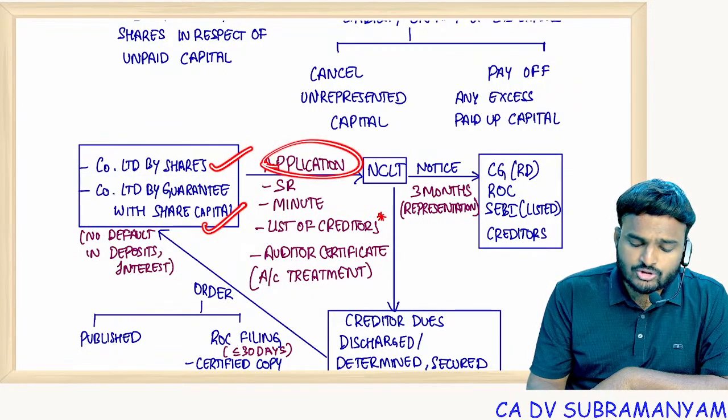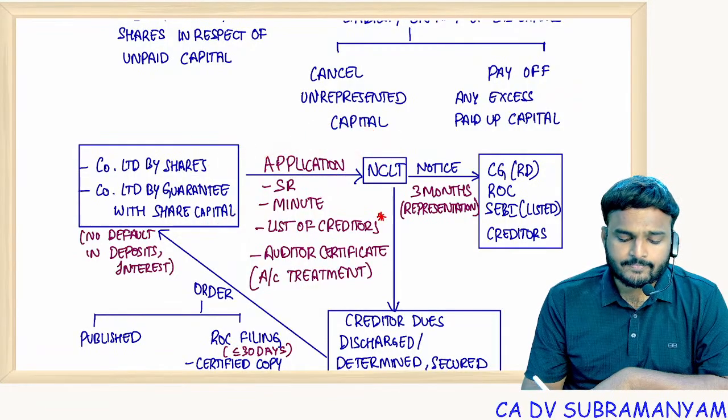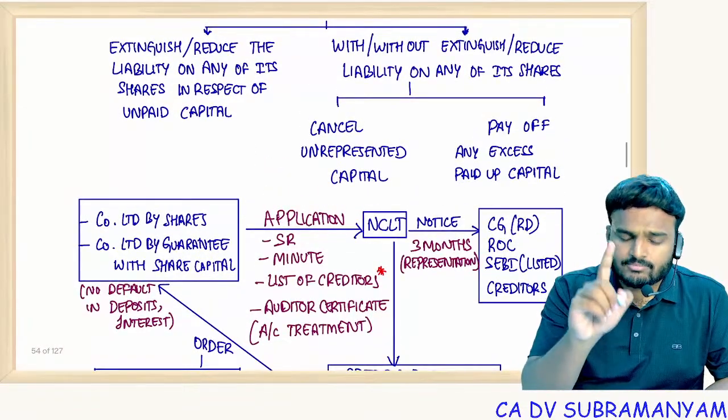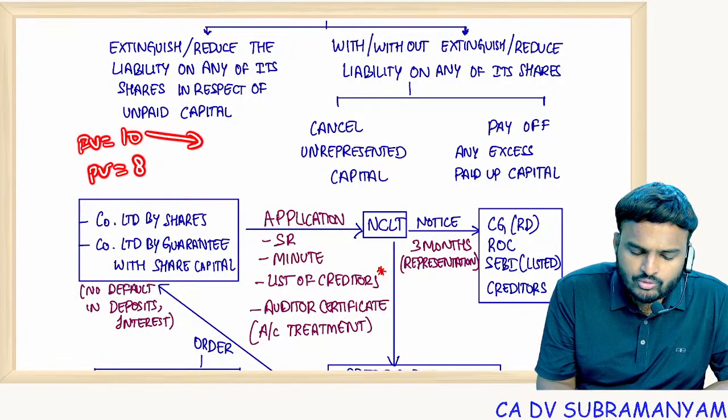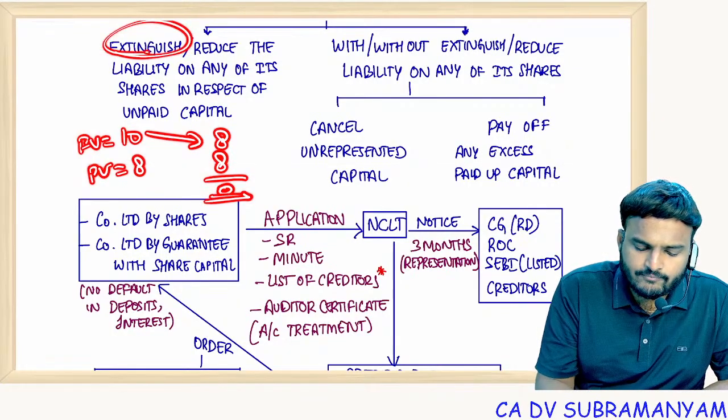Application to be filed with NCLT. I'll give you one example for each. See, face value 10 rupee, paid up value 8 rupee. Now I want to reduce this 10 to 8. 8 minus 8, 0. Extinguishment of members' liability.